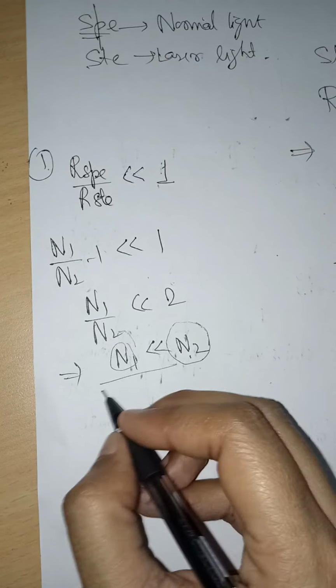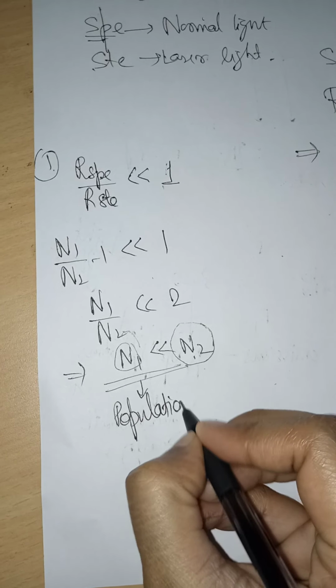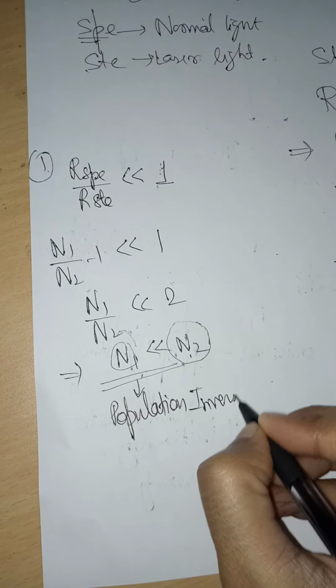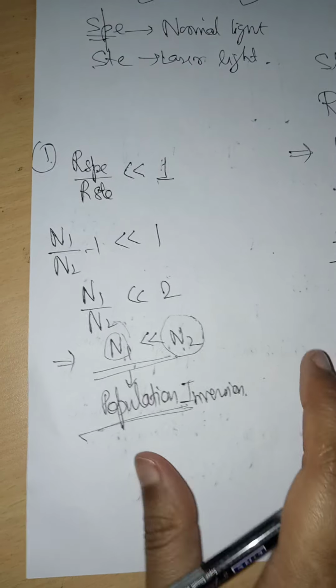This property is called population inversion. This is known as population inversion.